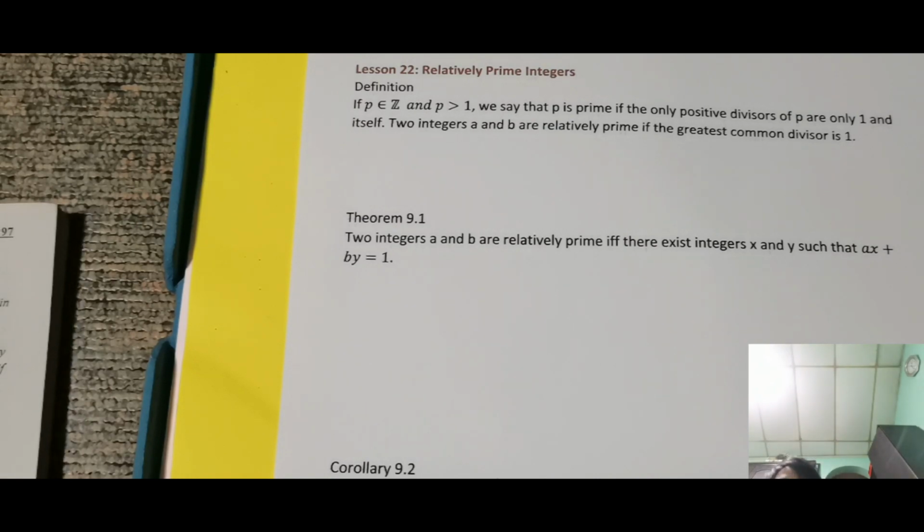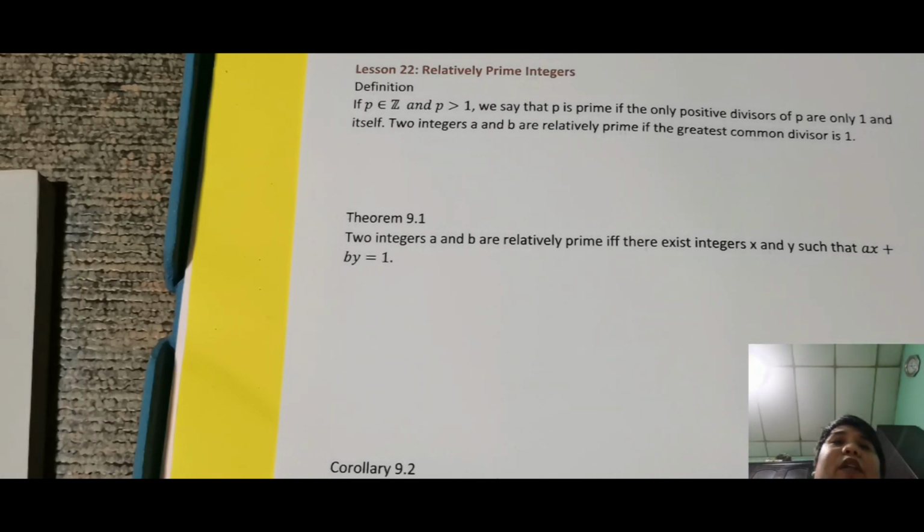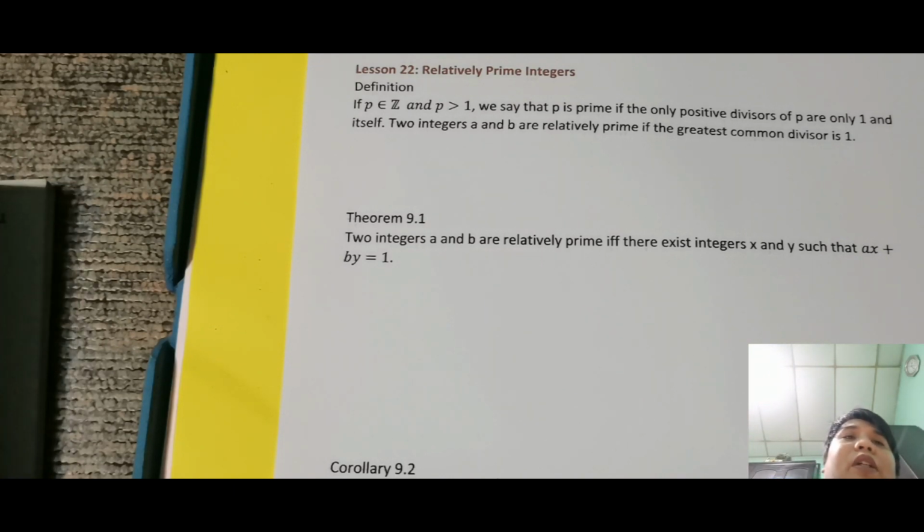Okay, so there are two definitions given in this definition. I don't know why the book arranged it this way, but I think there is a reason. So I think this is what I will reason out for that. First, it says that if P is an element of Z and P is greater than 1, we say that P is prime if the only positive divisors of P are only 1 and itself.